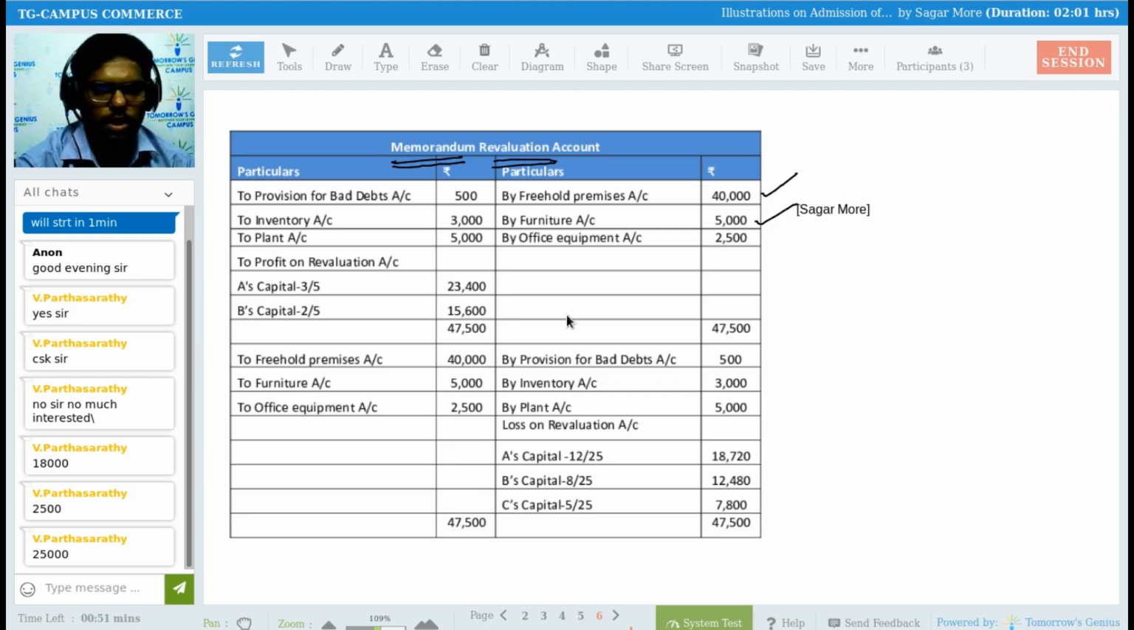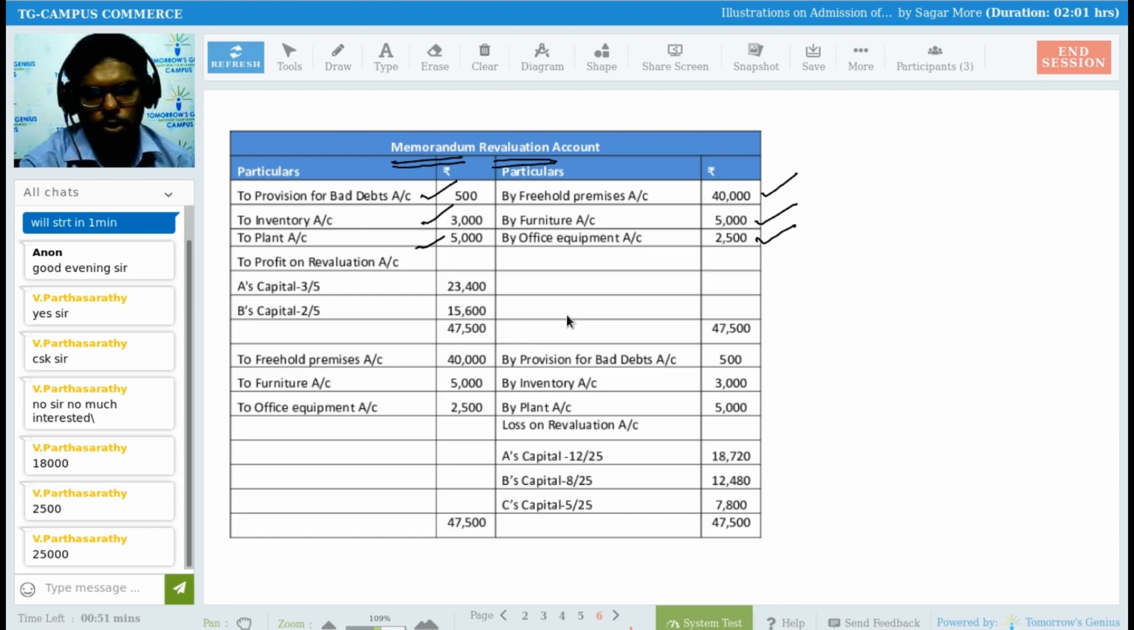We record it on the credit side. Furniture increased by 5,000, right? Then office equipment increased by 2,500. Trade receivable decreased by 500. Inventory decreased by 3,000, right? Plant decreased by 5,000, right? So everything is as it is, only the name is memorandum revaluation account. I will let you know the exact meaning of that.